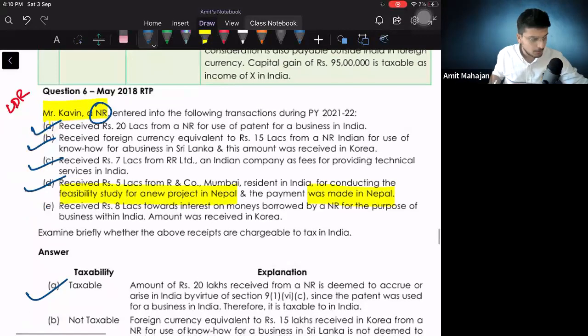Perfect. Point E, received 8 lakhs towards interest on monies borrowed by a non-resident for the purpose of business within India, and the amount was received in Korea.